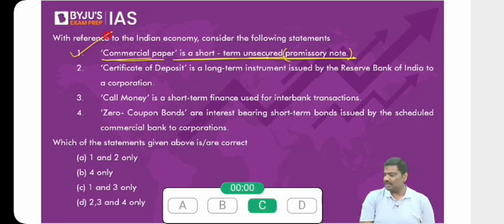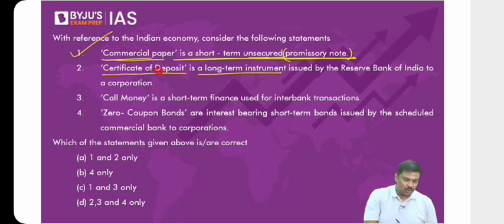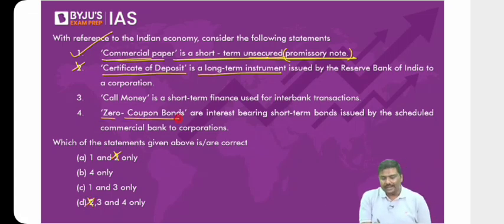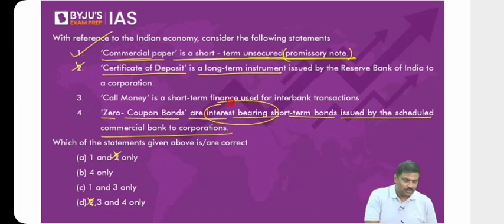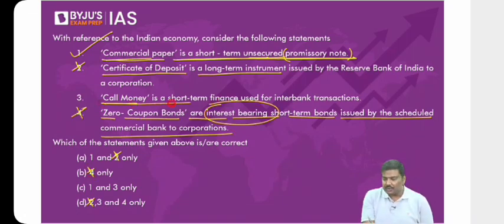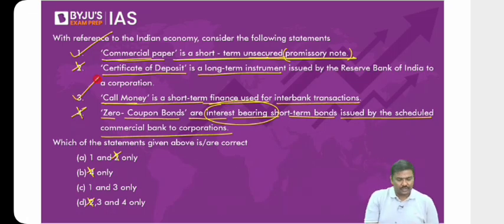In fact, you can use the elimination method also if you don't know how to do it directly. Certificate of deposit is a long-term instrument. Is it a long-term instrument? No. So 2 is wrong. Whichever has option 2, eliminate it. Come to statement 4. Zero coupon bonds are interest-bearing short-term bonds issued by the scheduled commercial banks to corporations. Do they carry any interest? No. So eliminate 4 as well. Anyway, the third one is a very straightforward, simple statement. Call money is a short-term finance used for interbank transactions, that is from one bank to another bank. Third is correct. So the right option will be option C, 1 and 3 only. Next one.